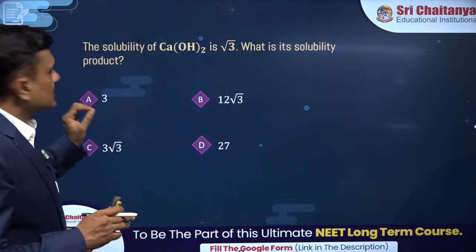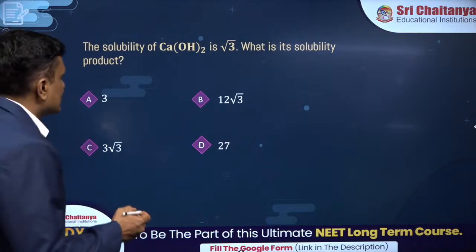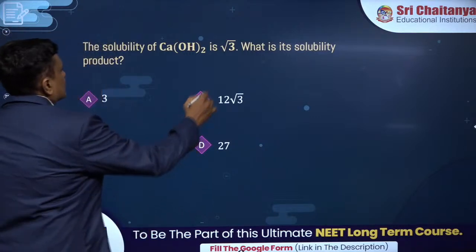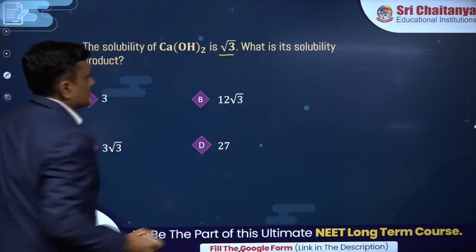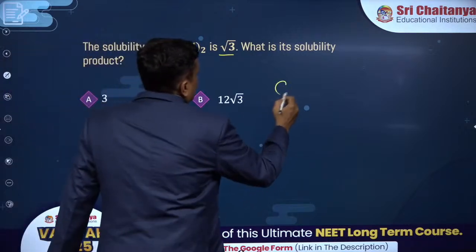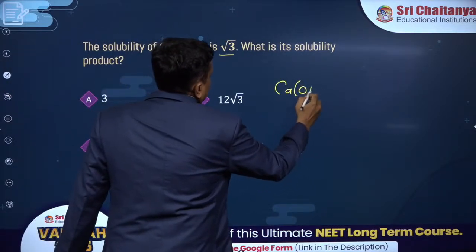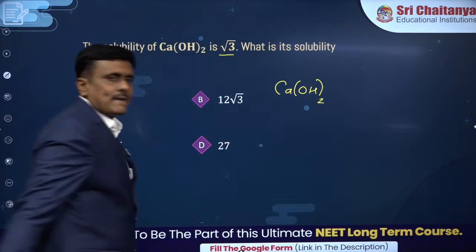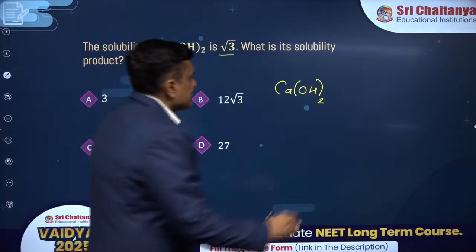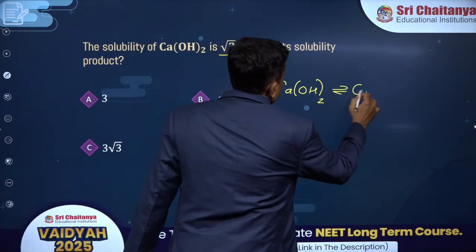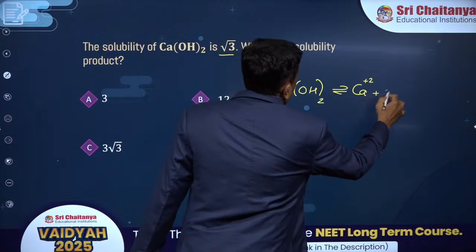You are given a salt which is insoluble in water. How would I know that it is insoluble? You can see the solubility is not 100%. So for an insoluble or sparingly soluble salt, dissociation is partial, isn't it? You will be getting calcium plus 2 and OH minus.